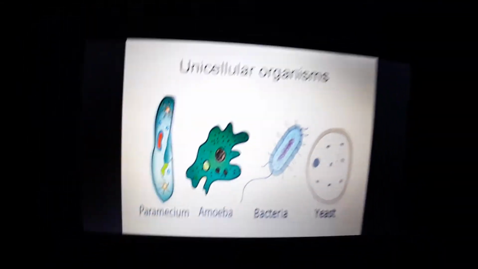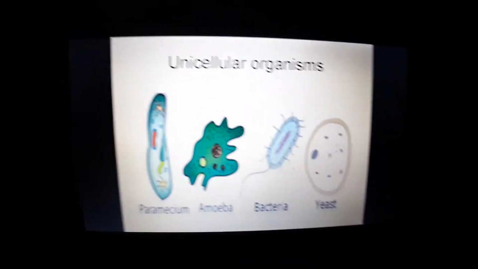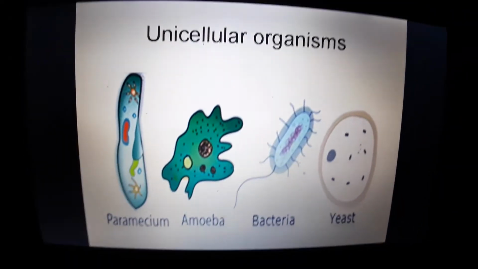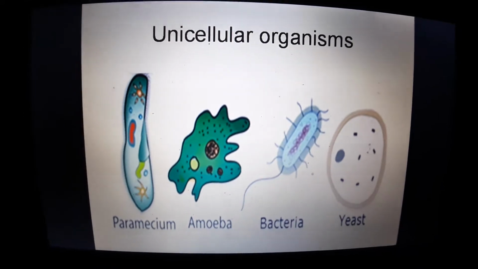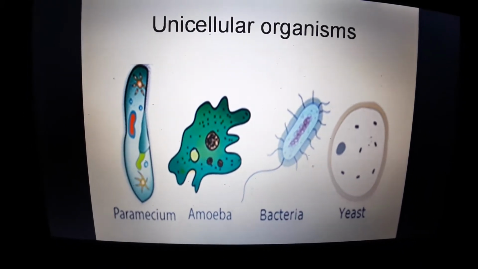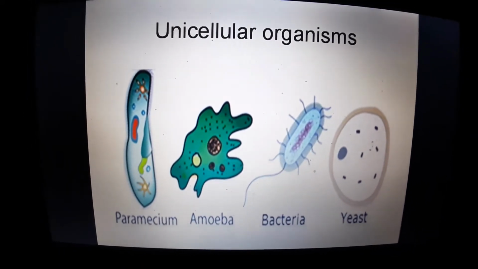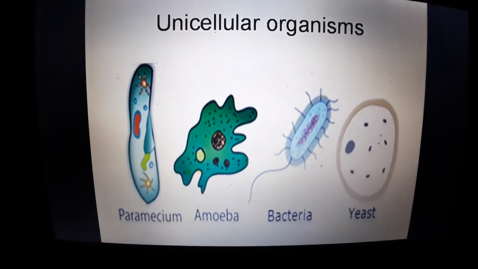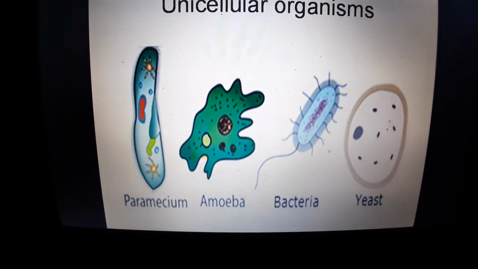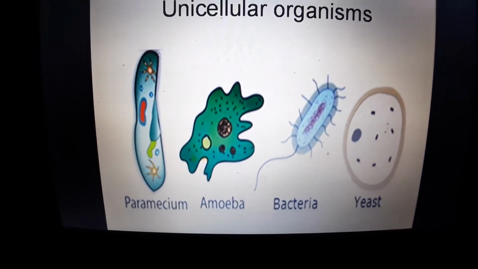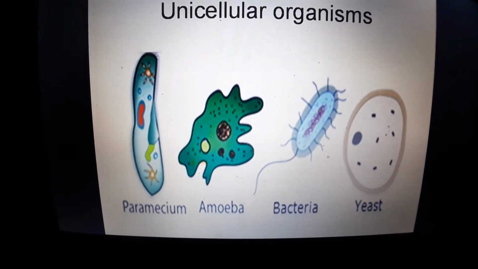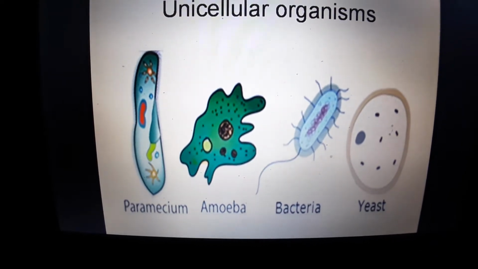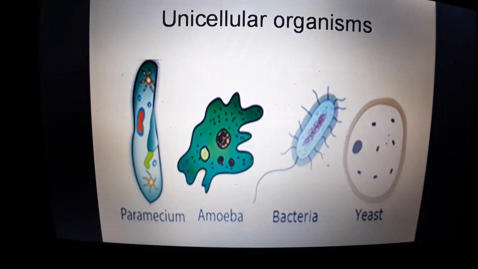Now, organisms can be of a single cell or they can be made of many cells. If living beings are made up of a single cell, they are called unicellular organisms. For example, you have paramecium, amoeba, bacteria and yeast. You will notice that these are only single cell organisms.